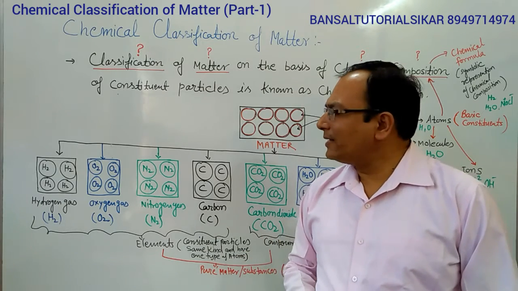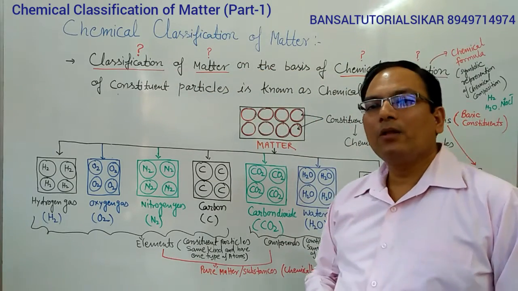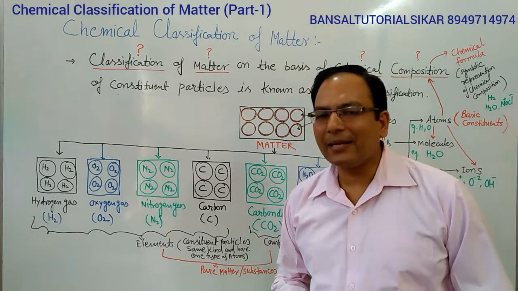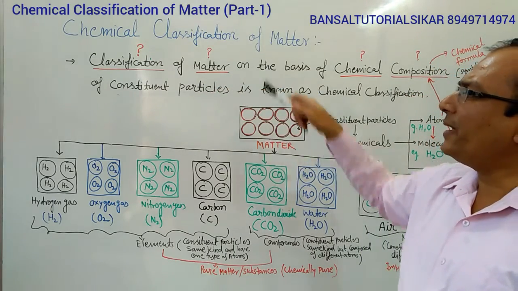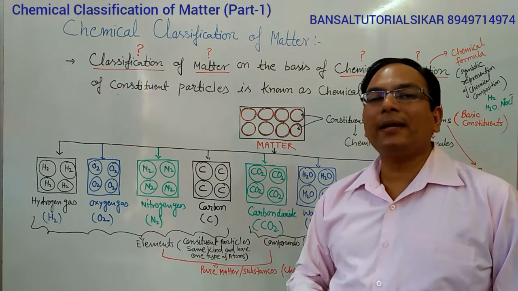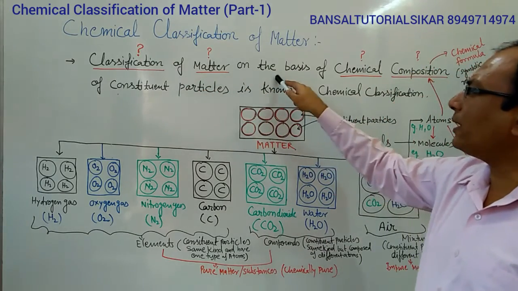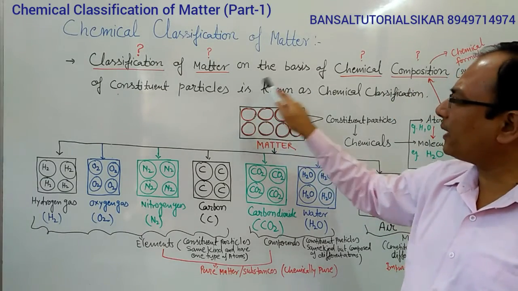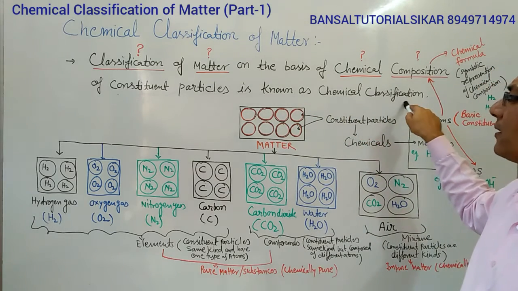Students, in this lecture we are discussing the chemical classification of matter. What is the meaning of chemical classification of matter? The chemical classification of matter means we are classifying the matter on the basis of the chemical composition of the constituent particles. Chemical composition of these constituent particles, that is called chemical classification.